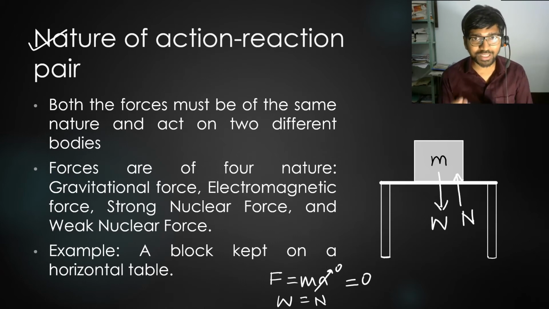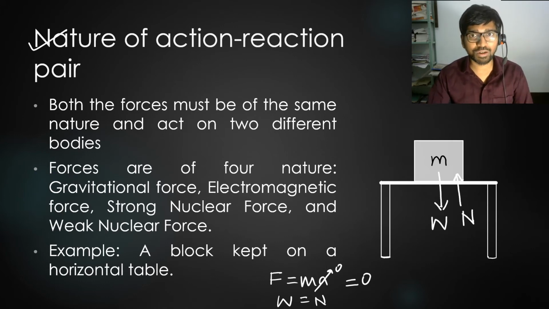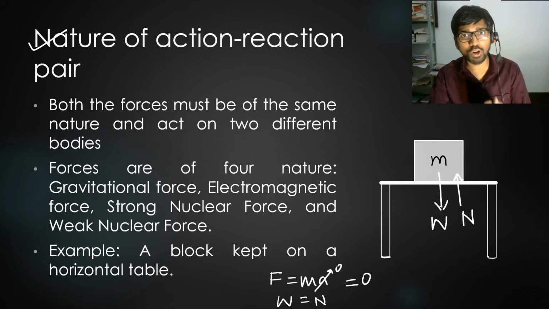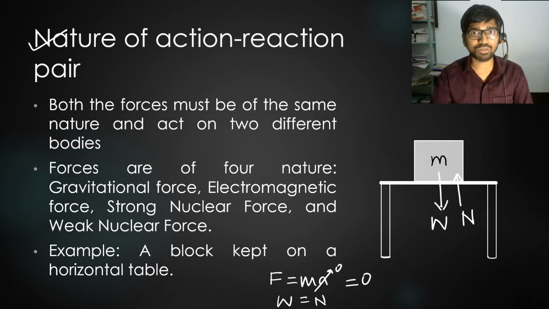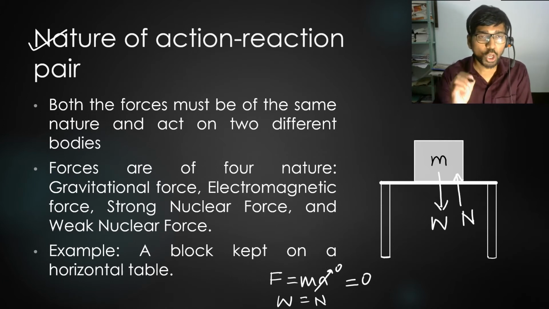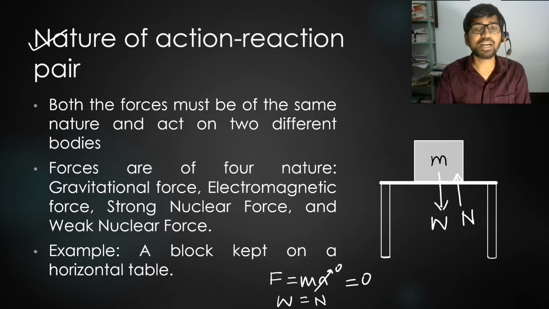Then does this mean that the normal on the block and its weight are Newton's action-reaction pair? Because both are equal in magnitude and are opposite in direction. Let's try to find out. Always keep in mind that Newton's action-reaction pair act on two different objects and they must be of the same type. What do I mean by this?